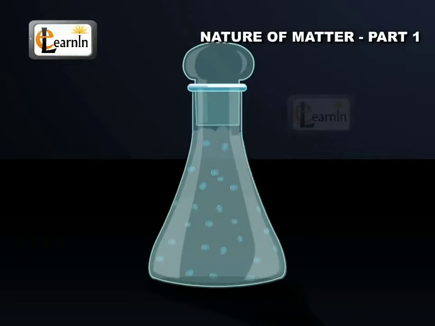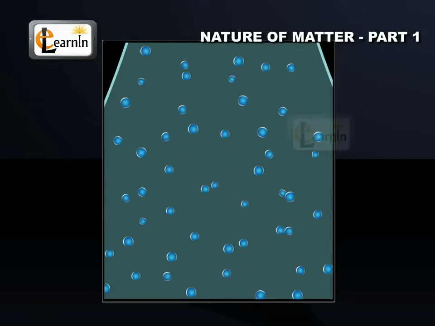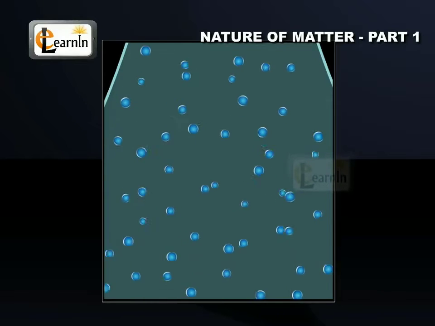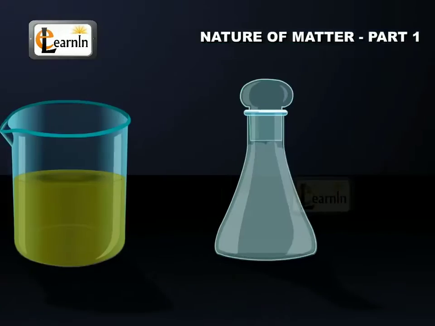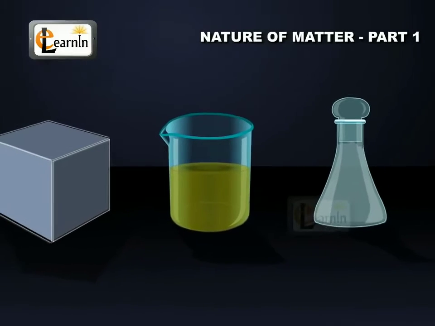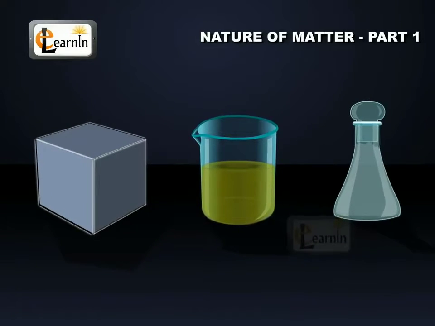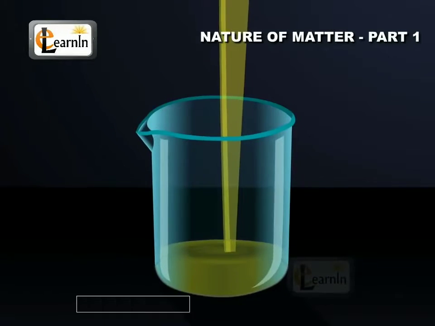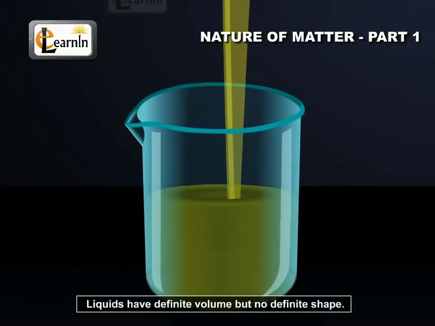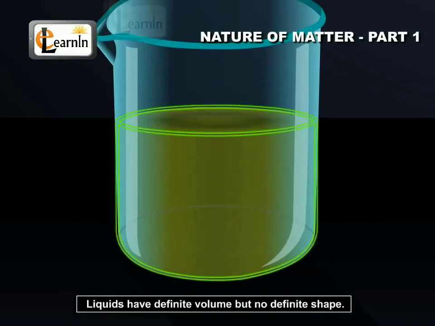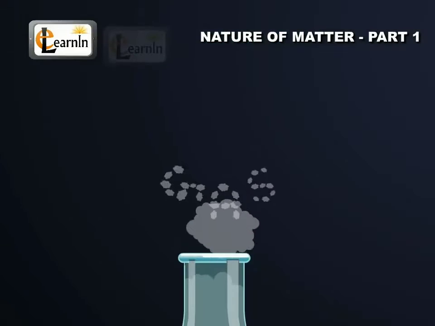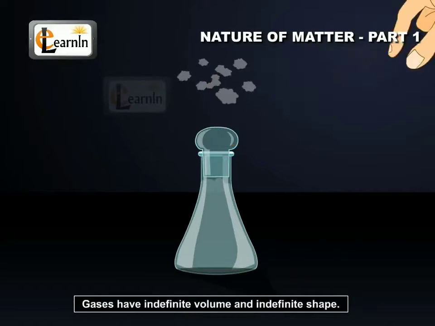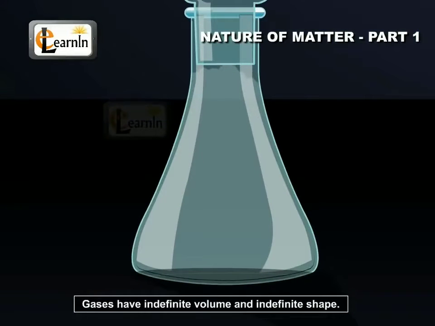However, in gases, the particles are far apart as compared to those of solid or liquid states, and their movement is easy and fast. Because of such arrangement of particles, different states of matter exhibit the following characteristics. Solids have definite volume and definite shape. Liquids have definite volume but no definite shape. They take the shape of the container in which they are placed. Gases have neither definite volume nor definite shape. They completely occupy the container in which they are placed.